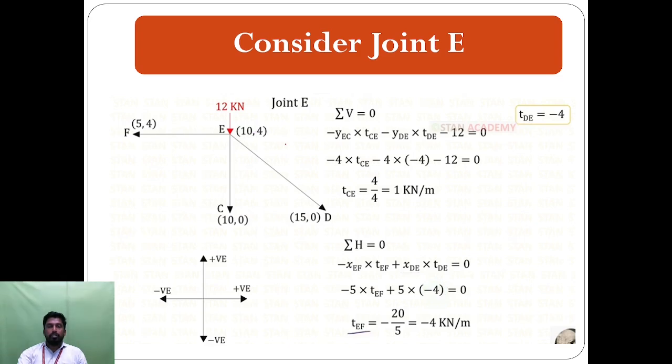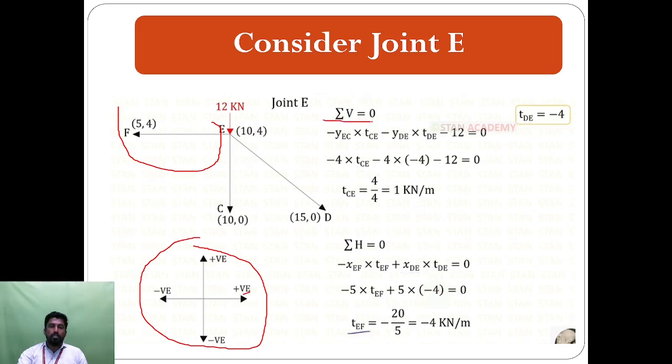Next, consider the joint E. So this is our joint E. The load is acting in the vertical, downward direction. Here is the F point, the D point, and the C point. The joint taken comes out from the main picture of the diagram. The same calculations will be considered, with the upward direction positive and the downward direction negative. First you find the summation V is equal to 0.